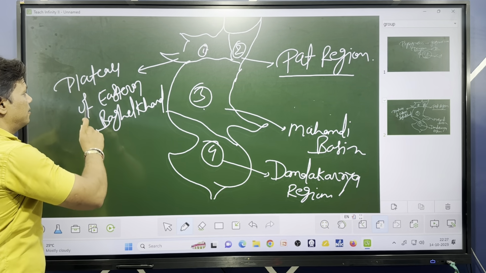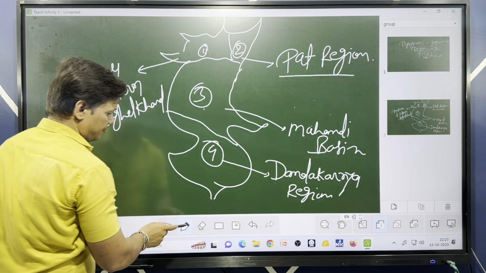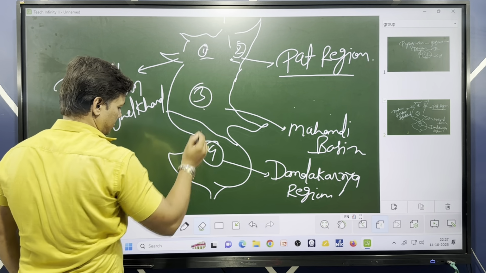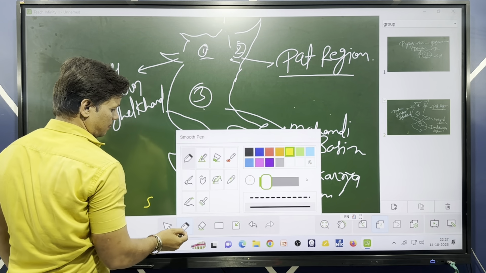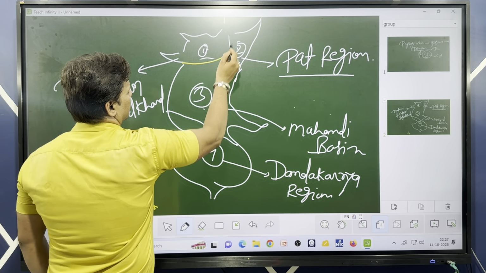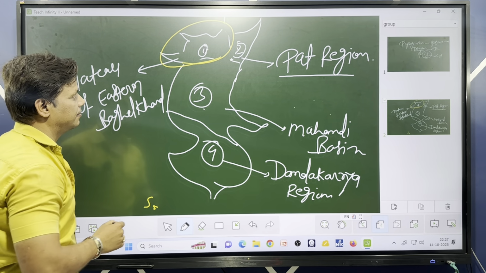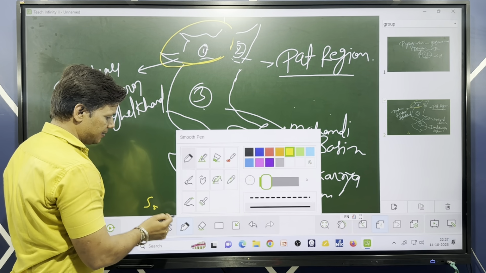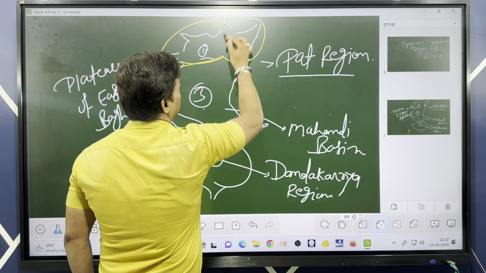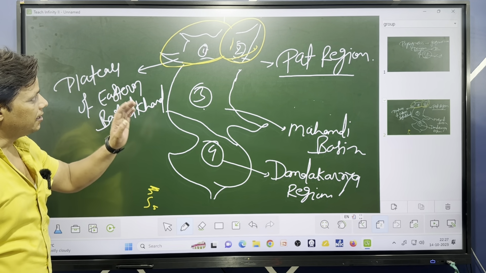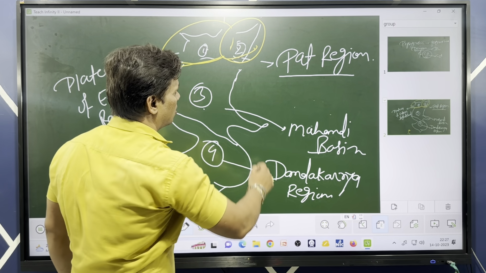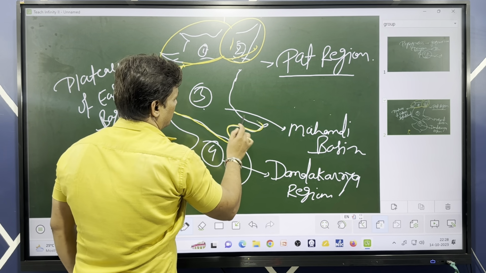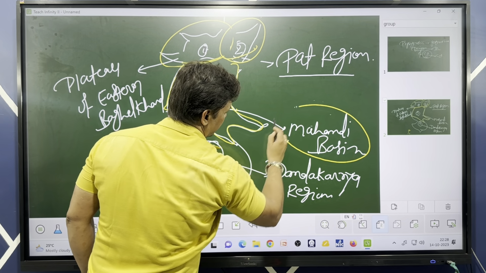This is the first part, the plateau of Eastern Baghelkhand. This portion is the plateau of Eastern Baghelkhand. The eastern part of your Chhattisgarh is called the Part region, and the largest one is the Mahanadi Basin.